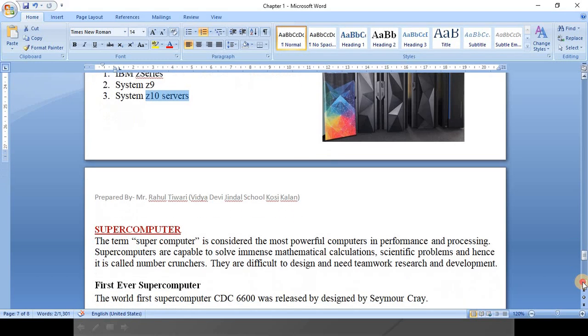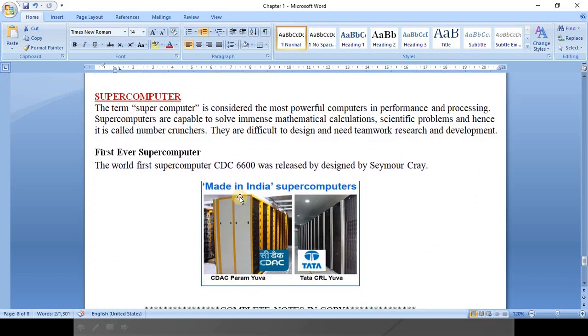Right? Supercomputer, with the name you know, is a powerful computer which works to solve highly mathematical calculations, scientific problems, weather forecasting and research purposes. Right now, if you have heard, Indian scientists are trying to do research on the corona disease with the help of supercomputers, right?